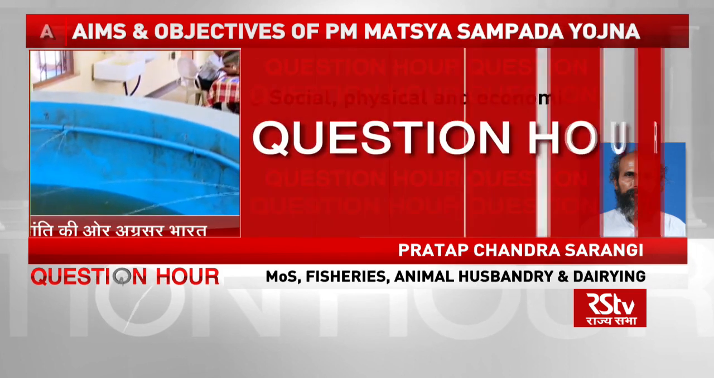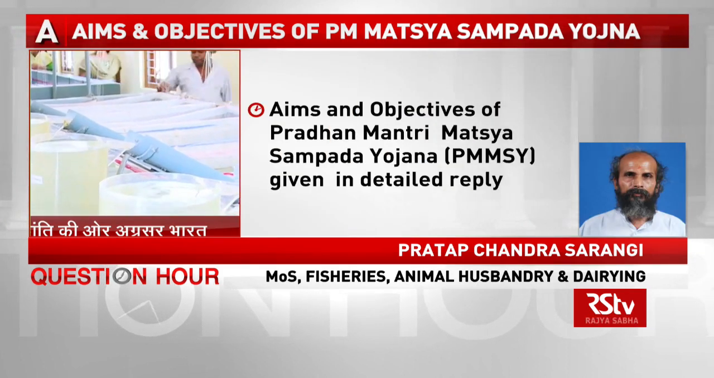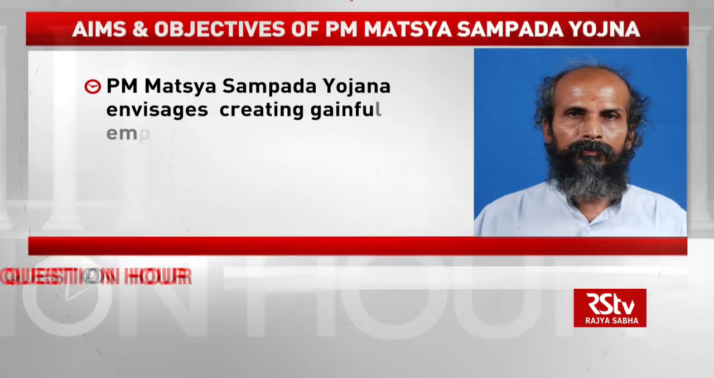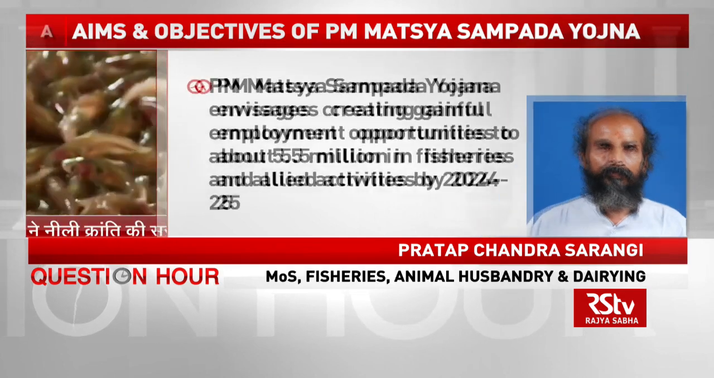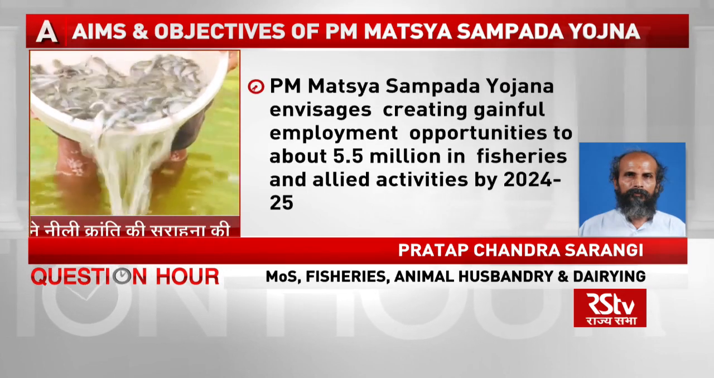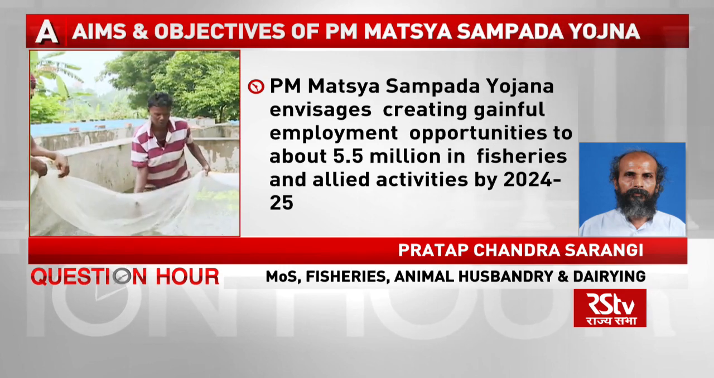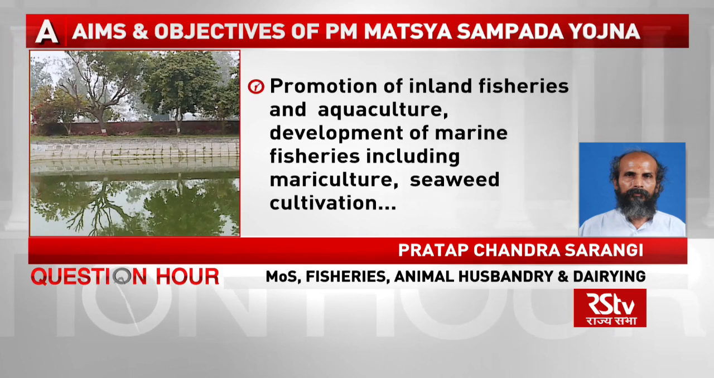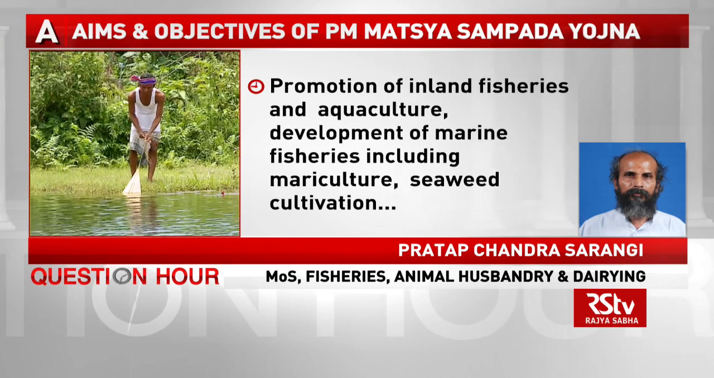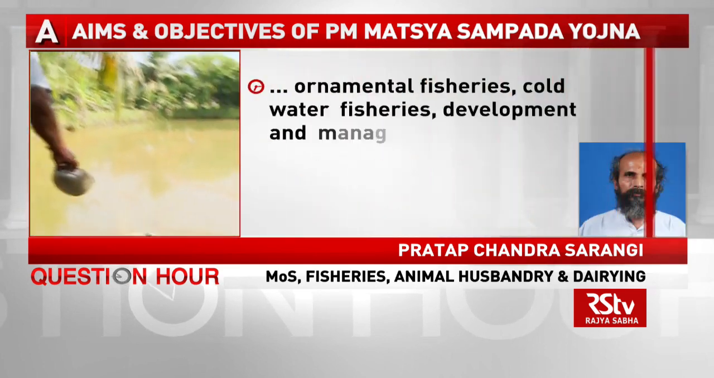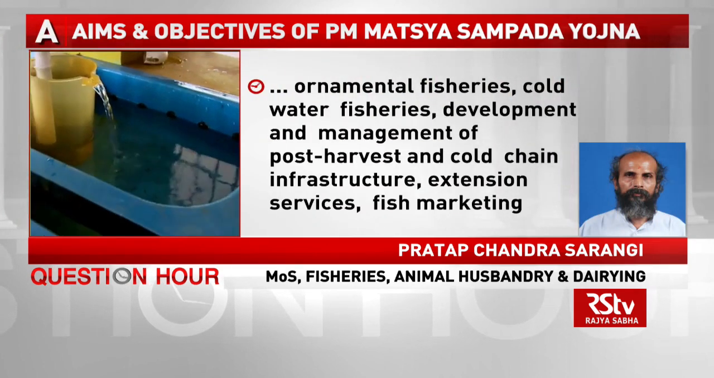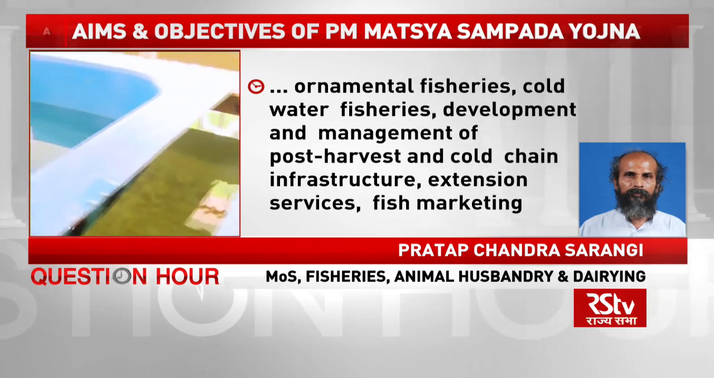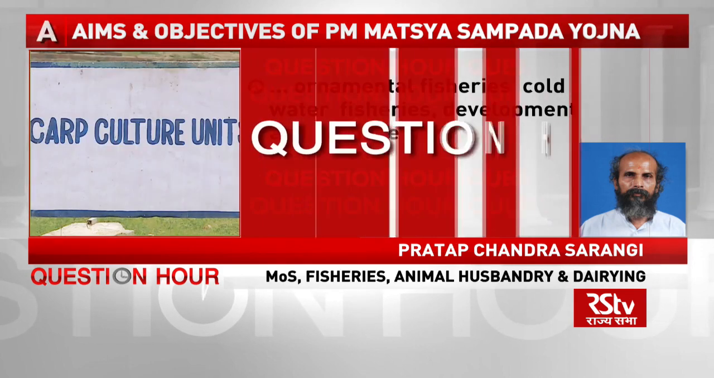The aims and objectives of Pradhan Mantri Matsya Sampada Yojana are also listed in the answer. The Pradhan Mantri Matsya Sampada Yojana envisages creating gainful employment opportunity to about 5.5 million in fisheries and allied activities by the year 2024-25 through promotion of inland fisheries and aquaculture, development of marine fisheries including mariculture, seaweed cultivation, ornamental fisheries, cold water fisheries, development and management of post-harvest and cold chain infrastructure, extension services and fish marketing.